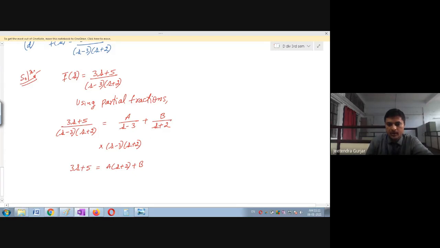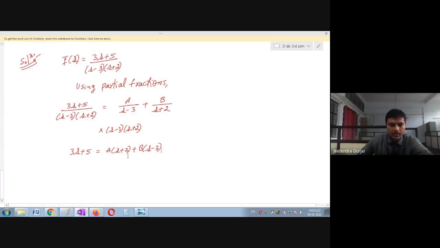The s minus 3 cancels for A, and the s plus 2 cancels for B. Now I have to substitute values one by one so that I get the A and B values.